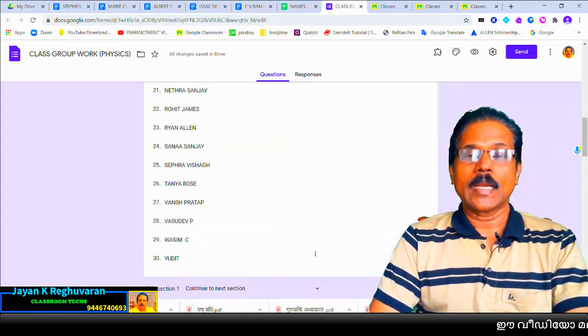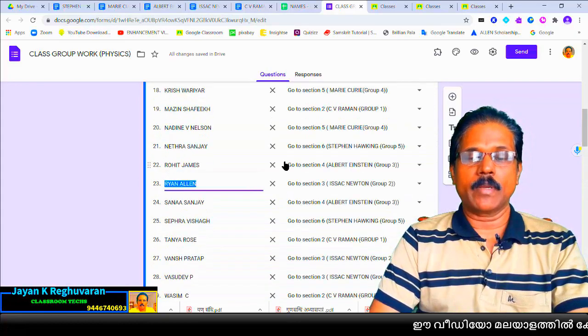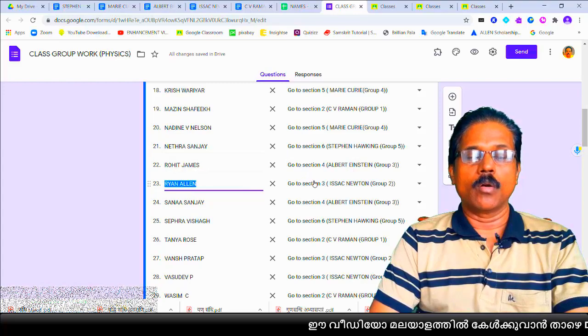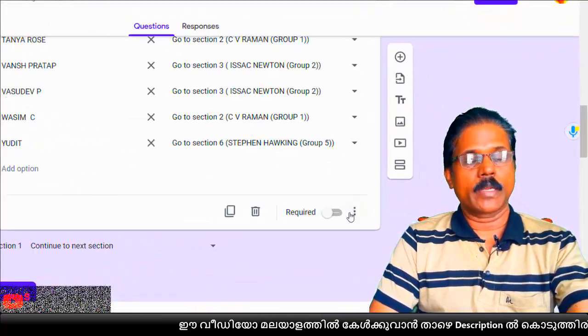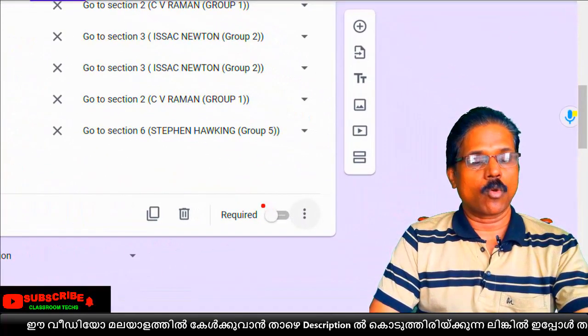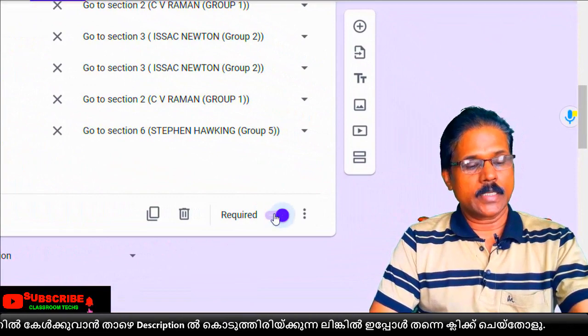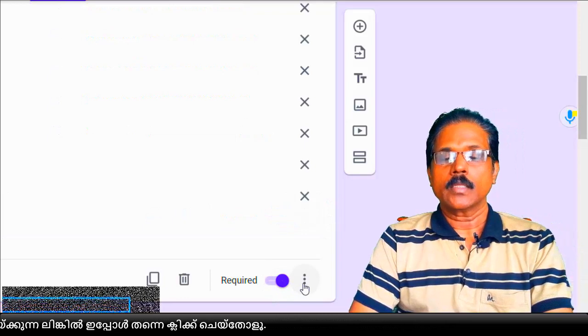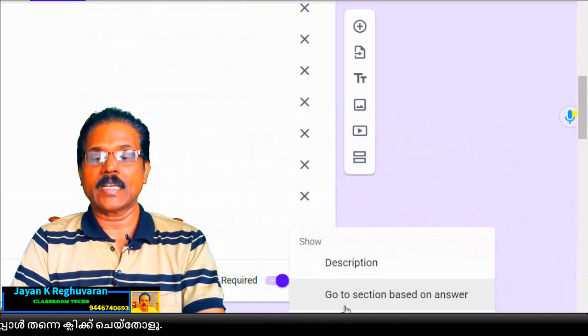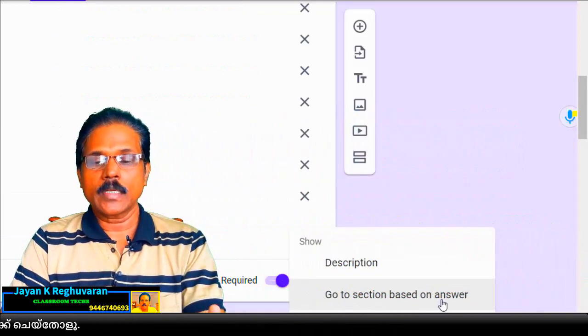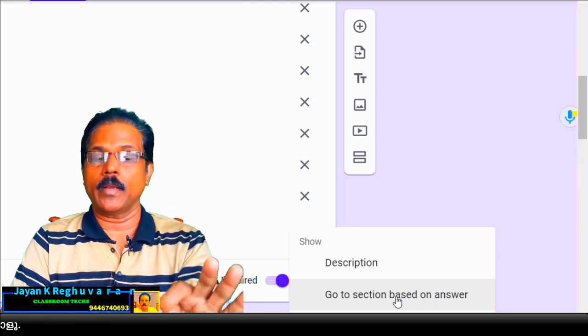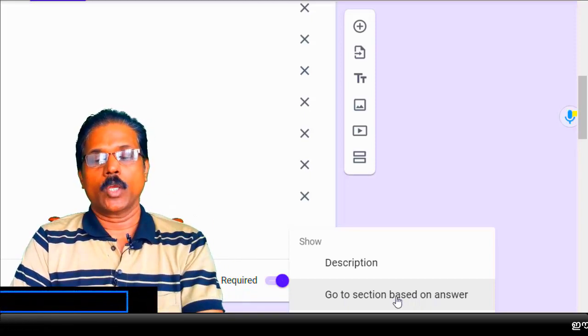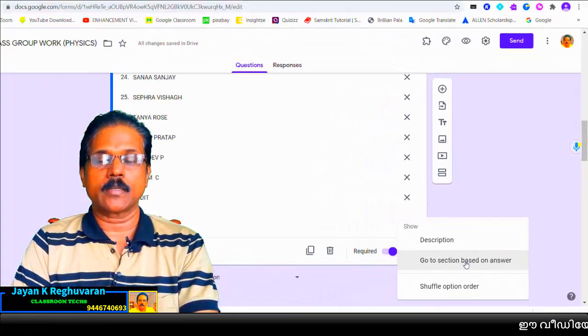Okay. You click in the name tile. This is name tile, and just below you can see required button. You make it this required, and just right side of this you can see 3 dot. You click in the 3 dot, then you can see go to section based on answer. So select that one. This is a very important step. Okay, go to section based on answer.